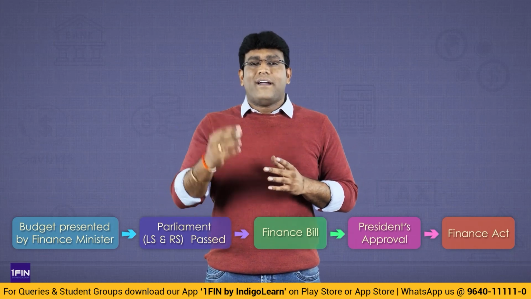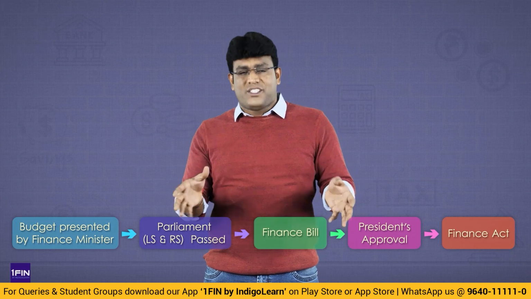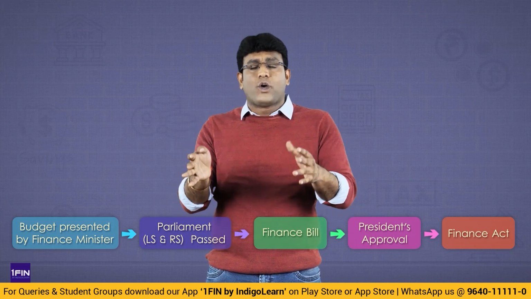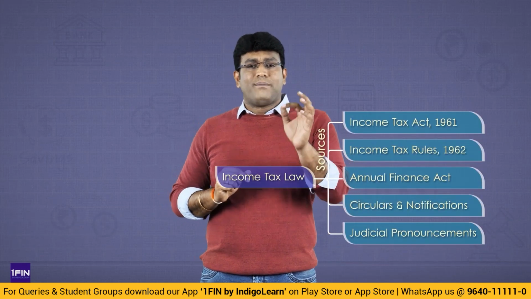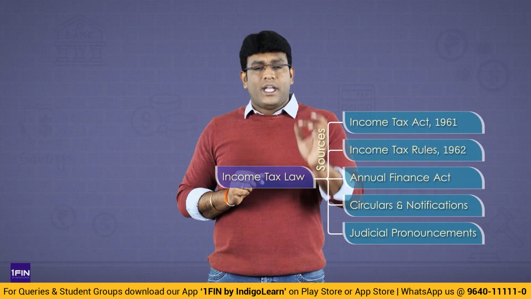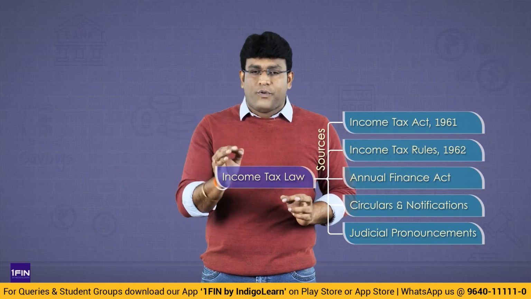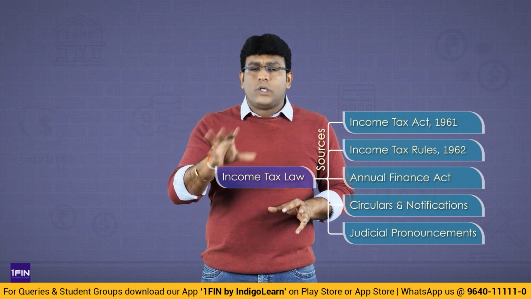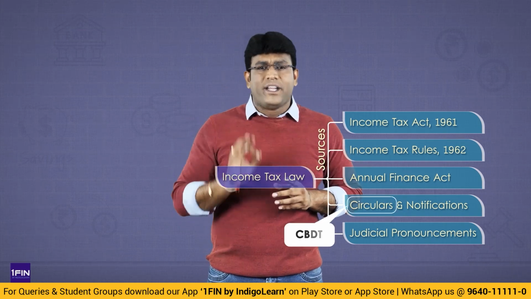It is not necessary that the number of changes is the same every time. Sometimes more changes come, sometimes fewer changes come, depending upon the scenarios prevailing in the country at that particular point of time. So what are the sources of income tax? Number 1, Income Tax Act 1961. Number 2, Income Tax Rules 1962. Number 3, Annual Finance Act. Number 4, Circulars and Notifications. These circulars and notifications are given by CBDT only, that is the Central Board of Direct Taxes.